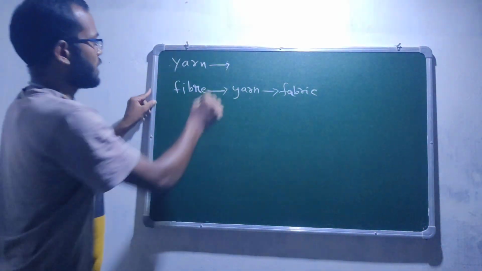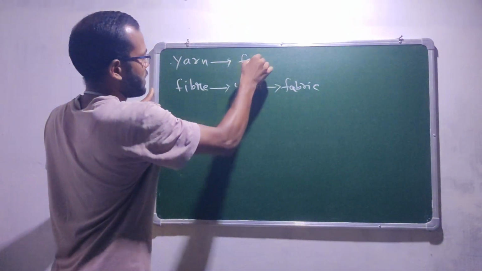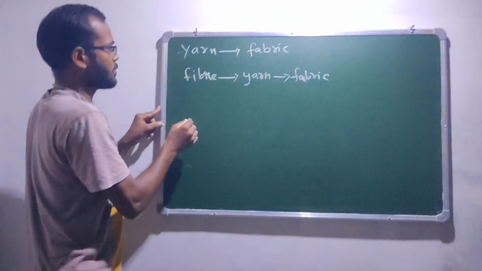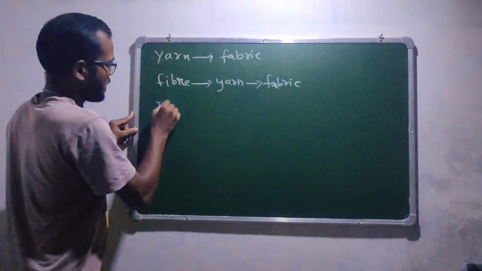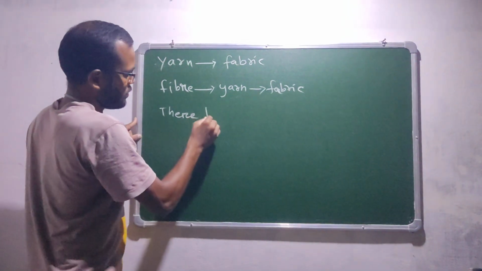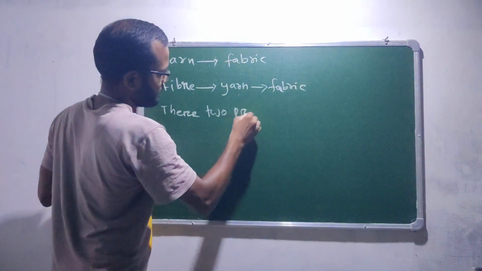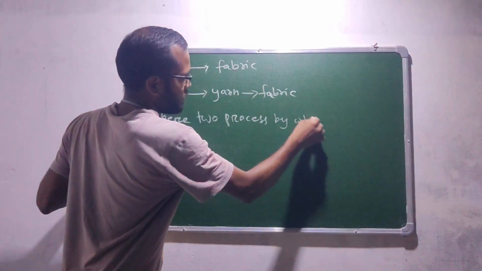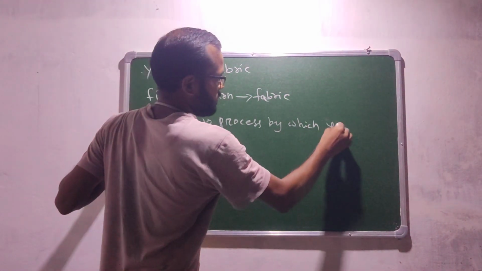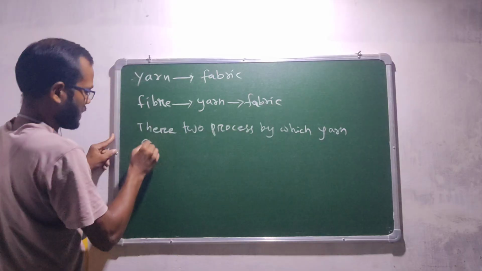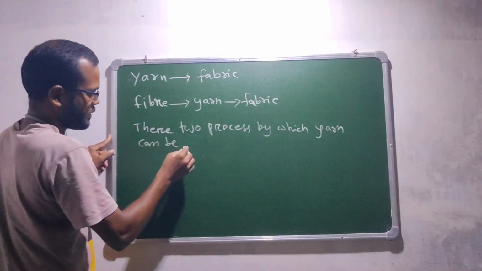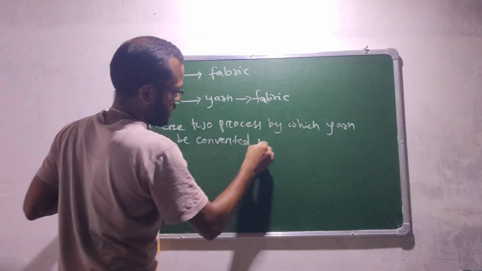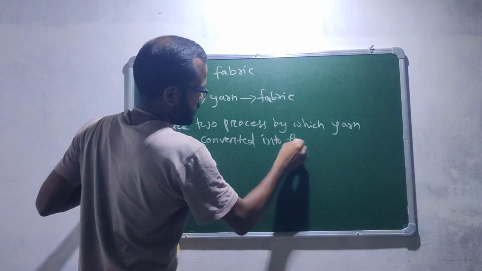Okay, so yarn can be converted into fabric, and there are two processes. What are the processes? There are two processes by which yarn can be converted into fabric.